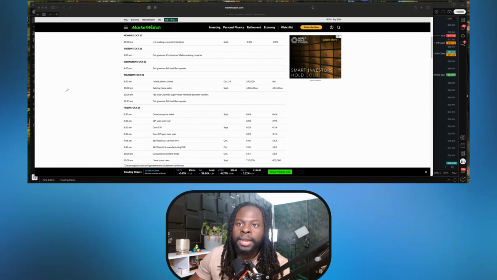However, on Friday that's the biggest day. That's the inflation day right here. So on Friday we have the consumer price index, or the CPI, so that's the inflation coming from the consumer side, and we also have consumer sentiment. All right, so most likely we're not gonna have that data released to the public.